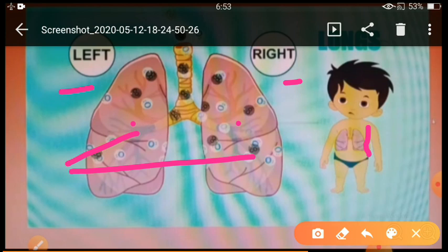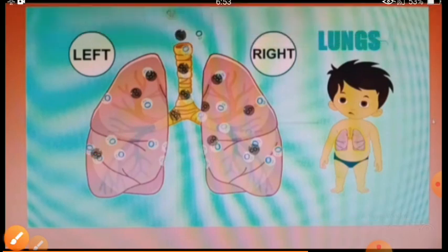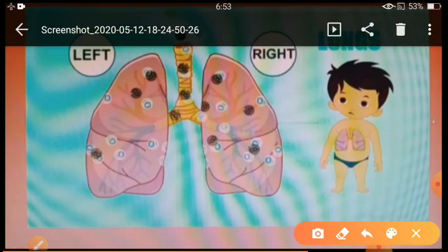Our lungs help us to breathe. What is the function of lungs? It helps us to breathe. When we breathe the air in, our chest expands, and when we breathe out, it contracts.